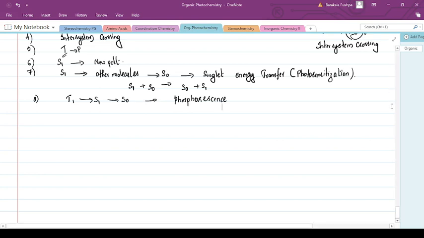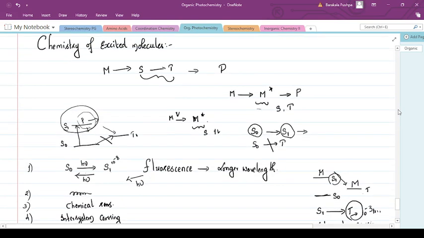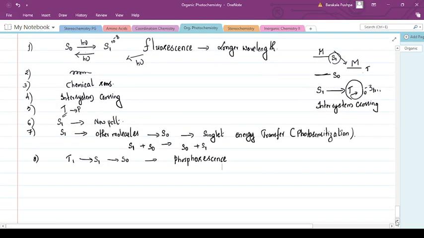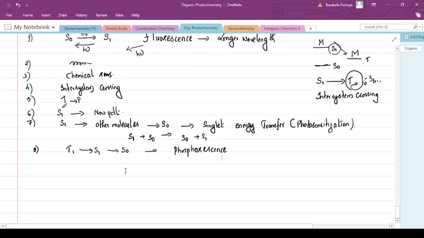I have mentioned that in fluorescence, the molecule is excited from S0 into a singlet excited state, and from there it gives back its energy in the form of light. That process is called fluorescence. Whereas in phosphorescence, the triplet excited state goes to a singlet excited state.